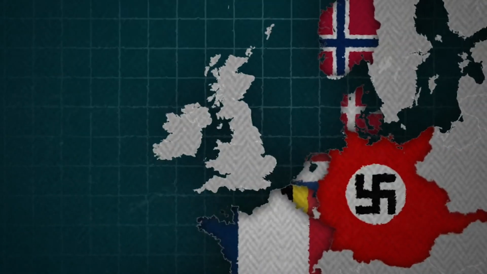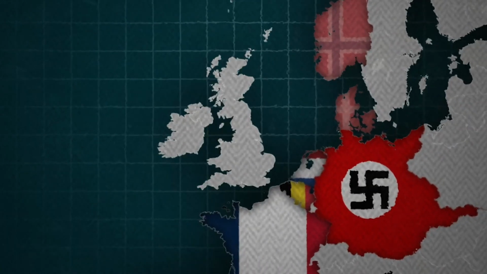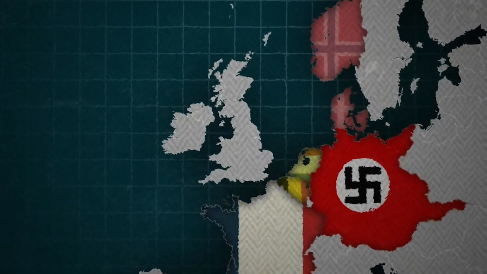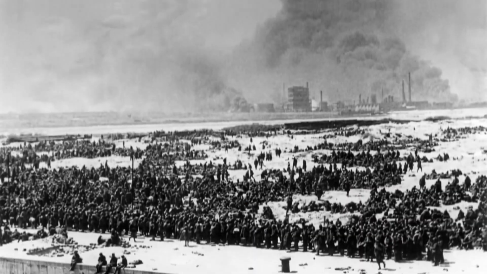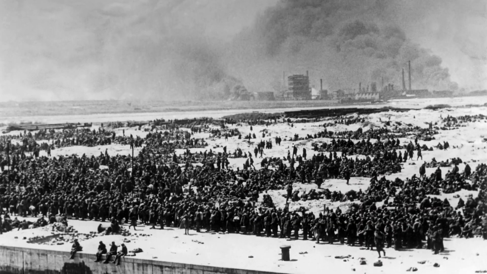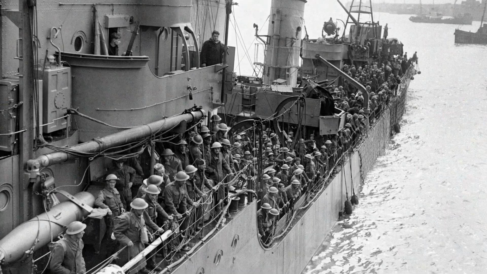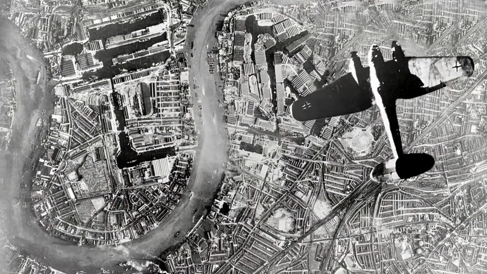Using blitzkrieg tactics, Germany invaded and defeated Denmark, Norway, and the Low Countries, Belgium, the Netherlands, and Luxembourg, in quick succession. The most shocking victory came in June 1940, when Germany defeated France in just 6 weeks. France, one of the major Allied powers, was forced to sign an armistice, and northern France, including Paris, came under German occupation. Meanwhile, a puppet government, known as Vichy France, was established in the southern part of the country.